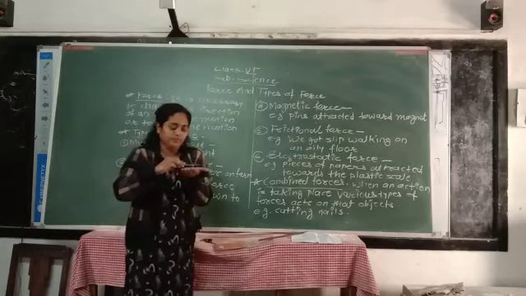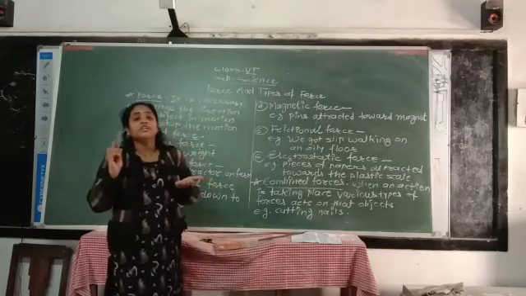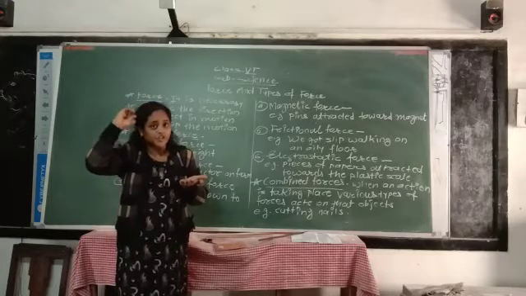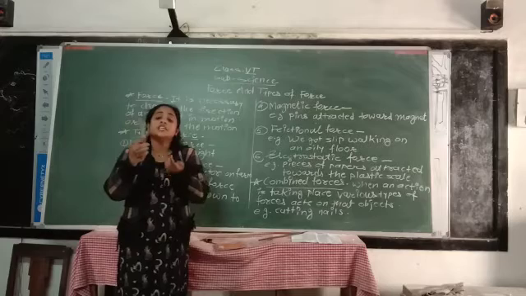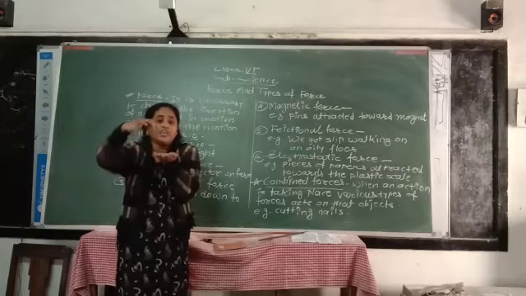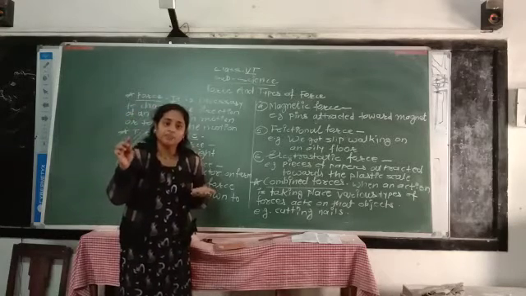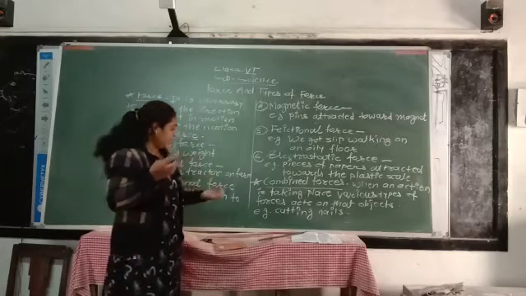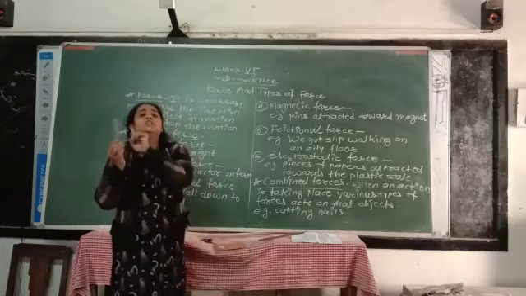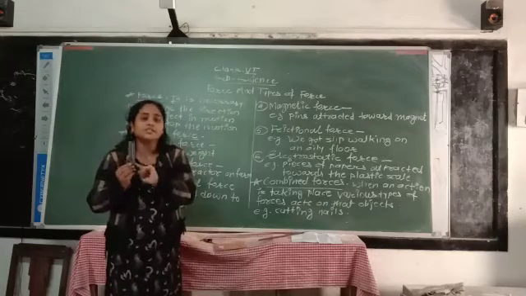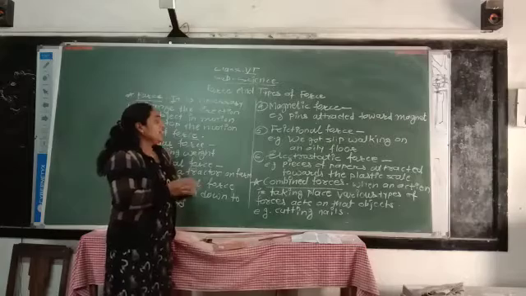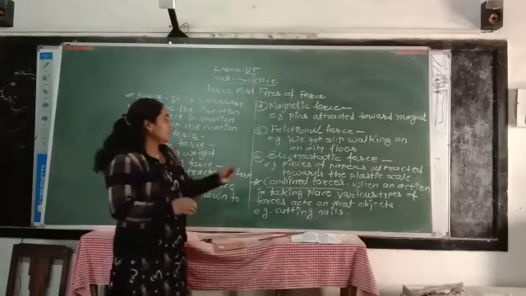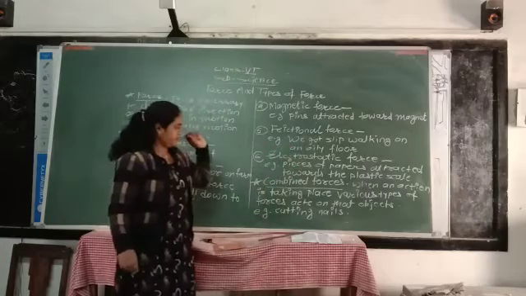Why did this happen? When I rub this scale on my dry hair, due to this friction or rubbing, some electric charges are generated on this plastic scale. And so, these pieces of paper get attracted toward this plastic scale. This type of force is called electrostatic force.